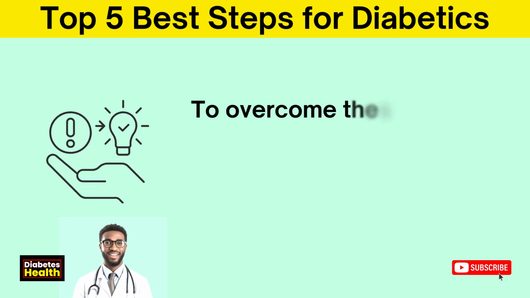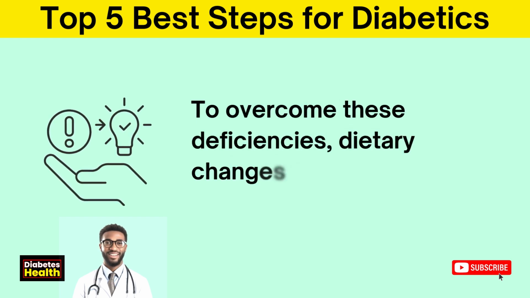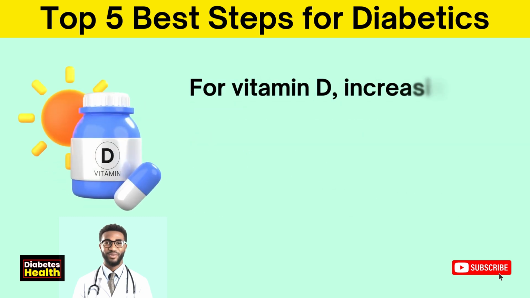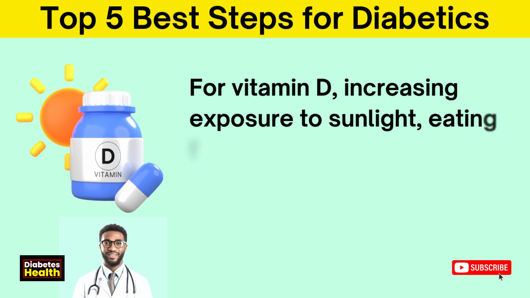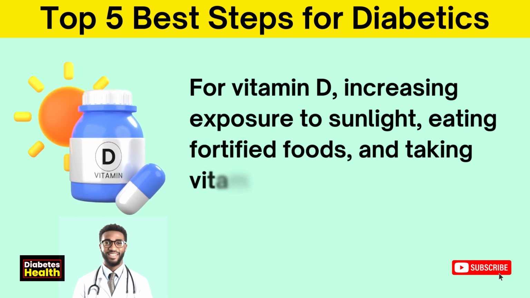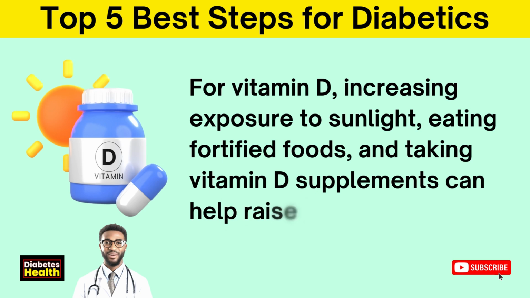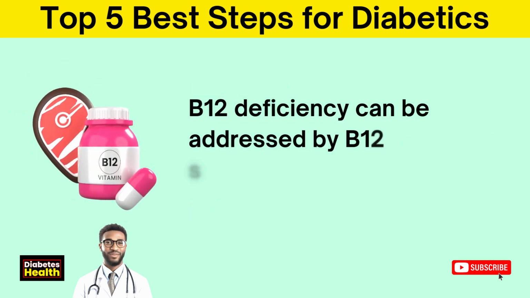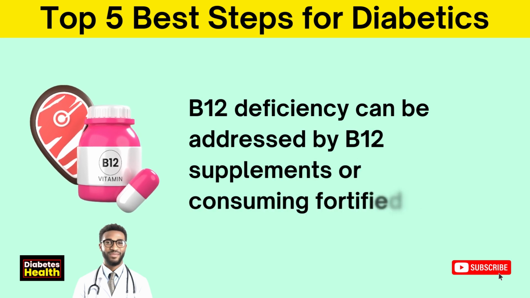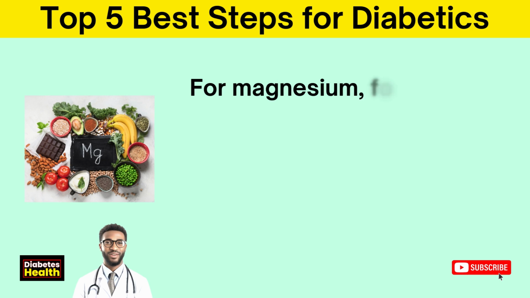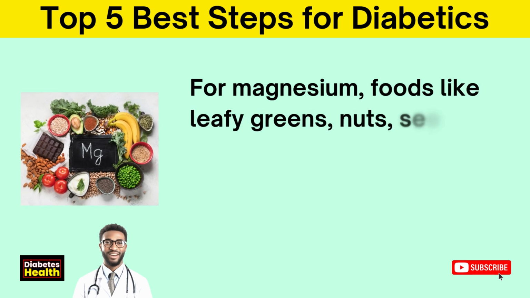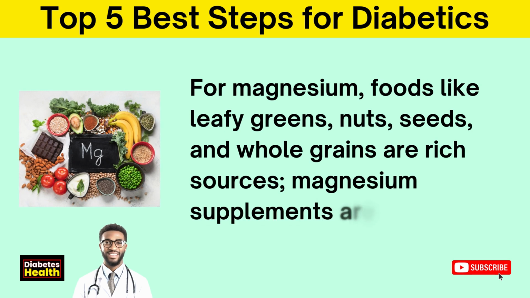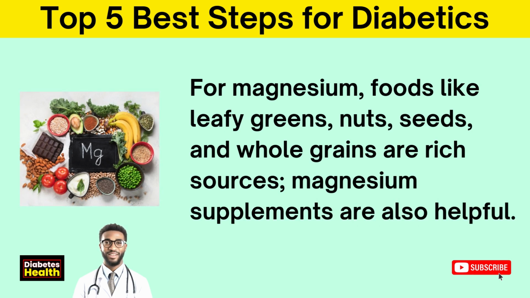To overcome these deficiencies, dietary changes and supplementation are key. For vitamin D, increasing exposure to sunlight, eating fortified foods, and taking vitamin D supplements can help raise levels. B12 deficiency can be addressed by B12 supplements or consuming fortified foods. For magnesium, foods like leafy greens, nuts, seeds, and whole grains are rich sources. Magnesium supplements are also helpful.